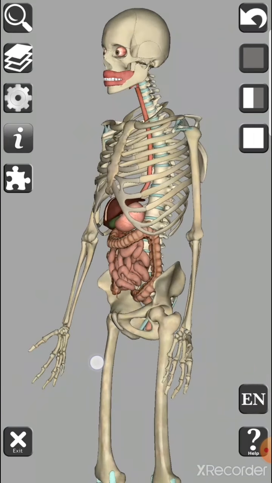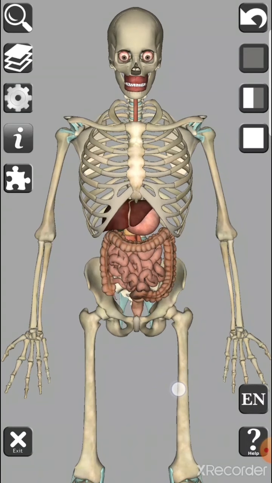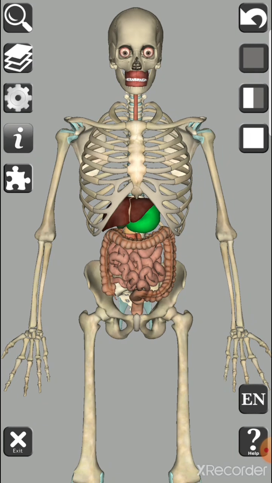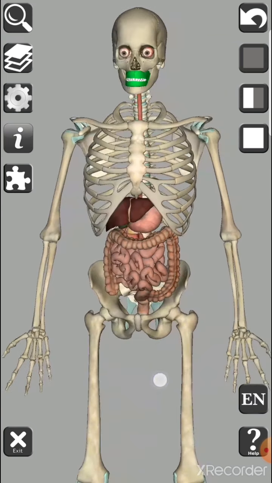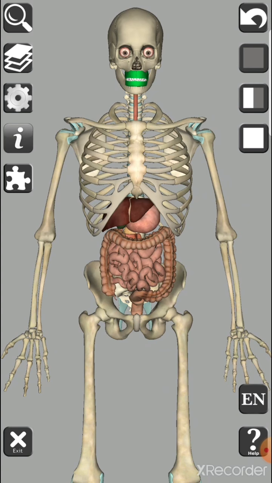What is included in our digestive system? Yes, there is the stomach, large intestine, small intestine, then we have the esophagus and the mouth. And what is the function of our digestive system? To digest our food and to produce energy.